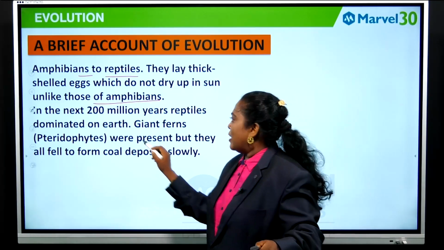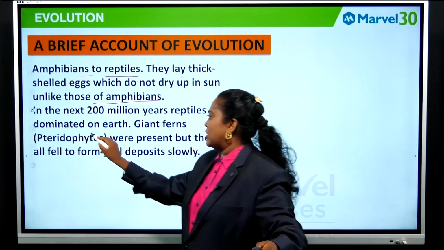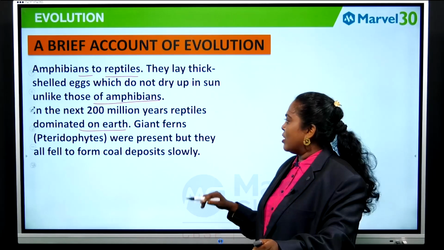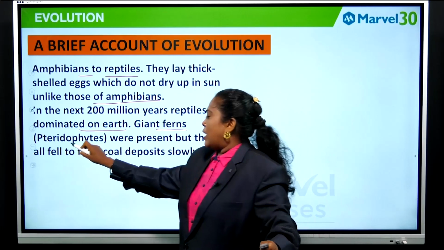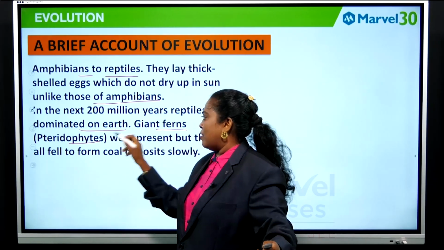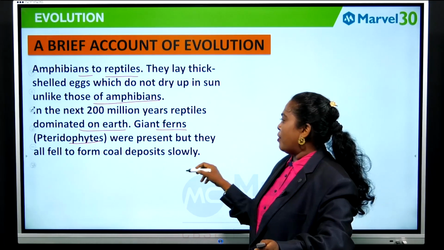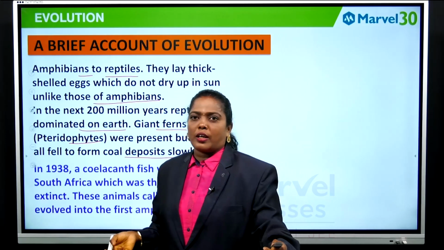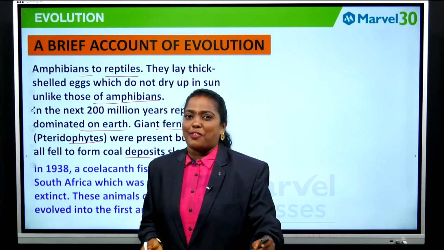Then for the next 200 million years the reptiles dominated on earth. The giant ferns, the pteridophytes, were present, but they all fell to form coal deposits slowly.